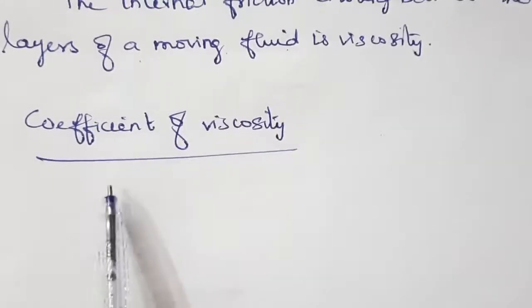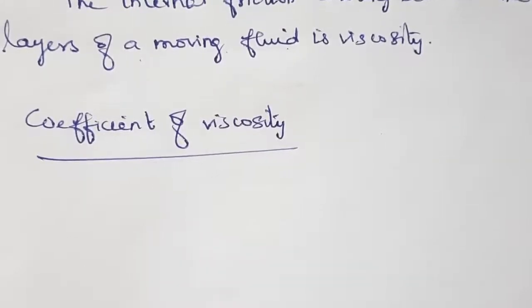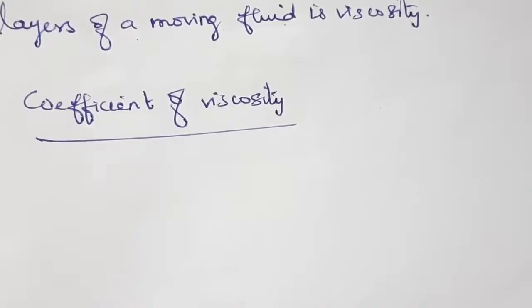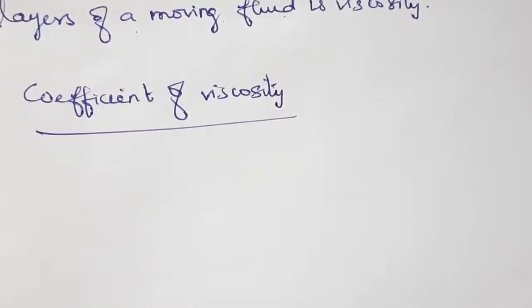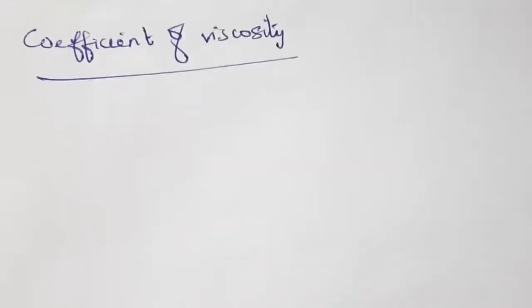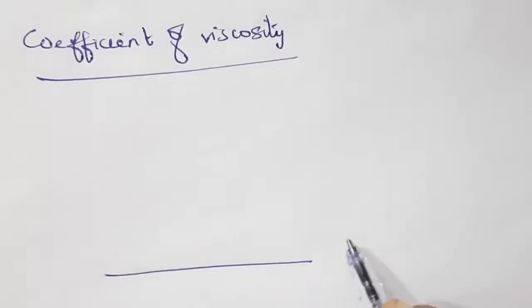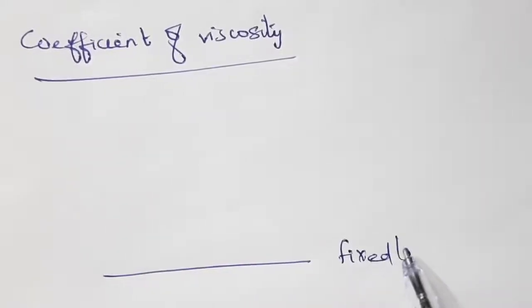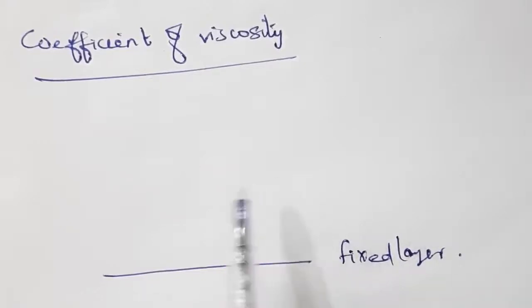The next one is coefficient of viscosity. So consider a liquid flow over a horizontal layer. This is considered a layer which is fixed, and another two more layers we have to consider.